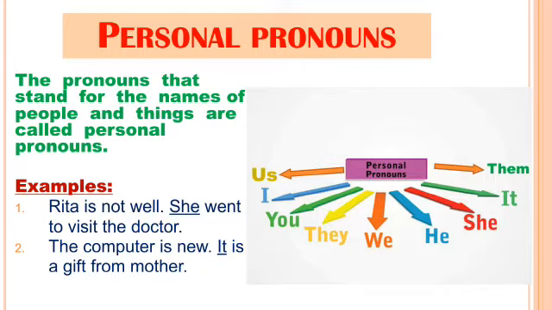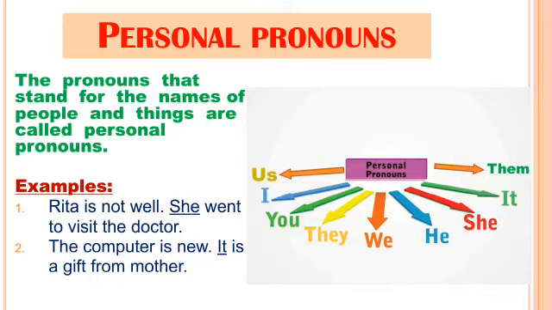Again, the second example says that the computer is new. It is a gift from mother. So it is a personal pronoun. So in these sentences, she and it are personal pronouns. There are lots of personal pronouns like us, I, you, they, she, them, her, him.